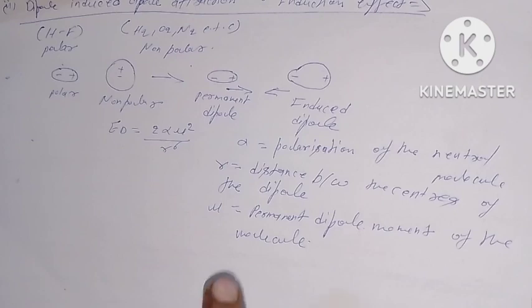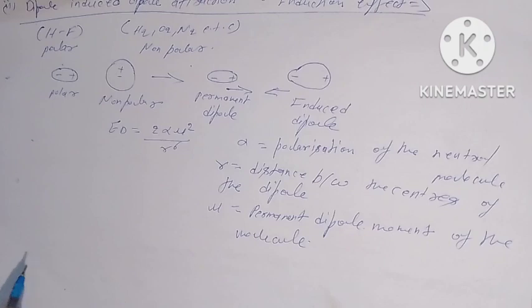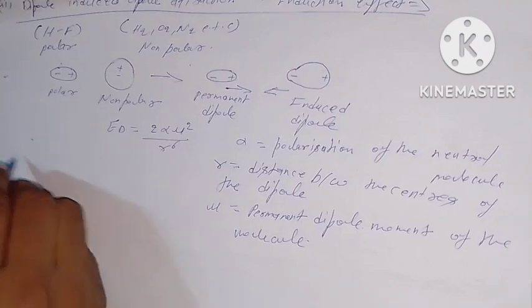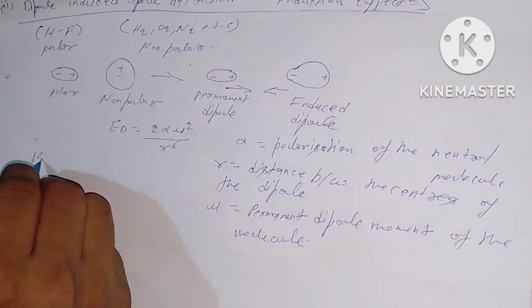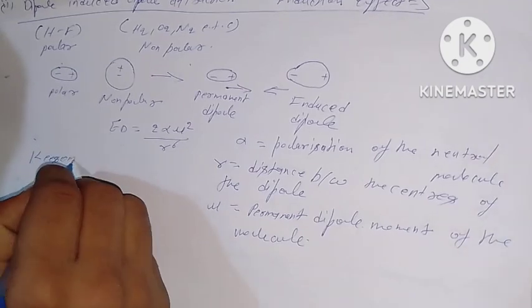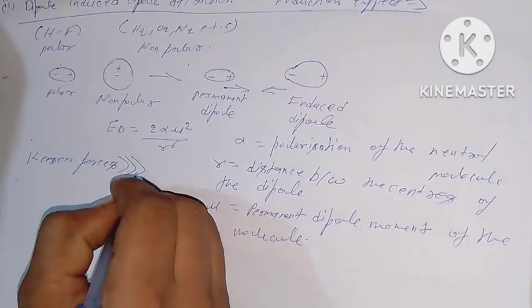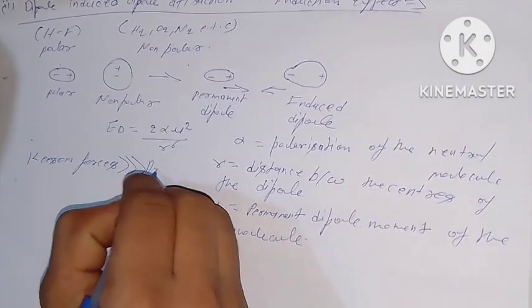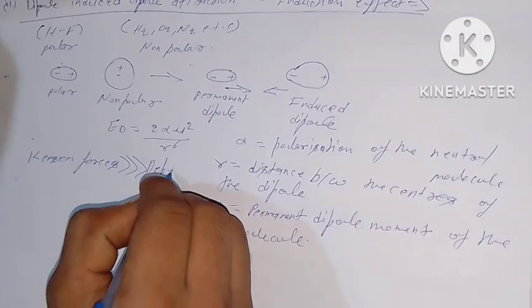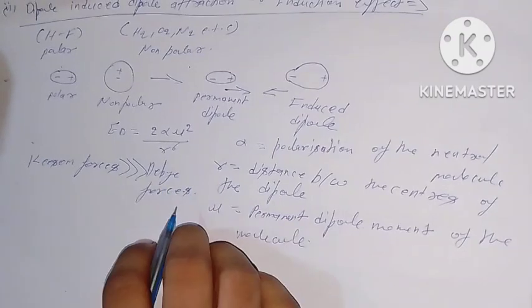The interaction between two polar molecules is greater than the interaction between polar and non-polar molecules. Hence, Keesom forces are stronger than Debye forces.